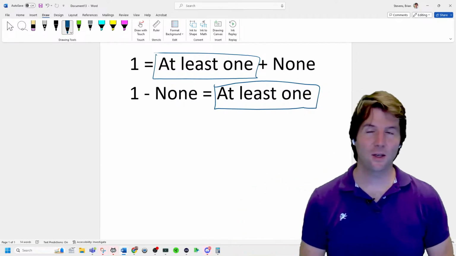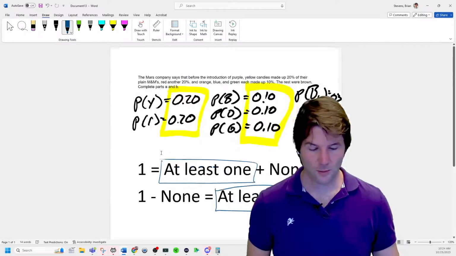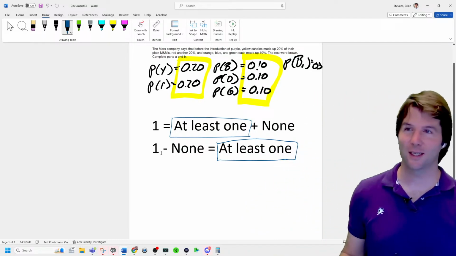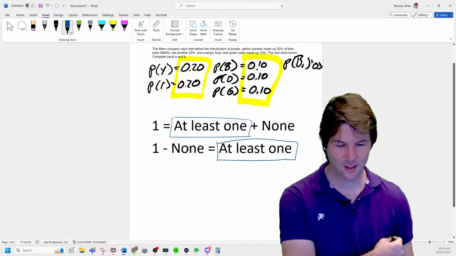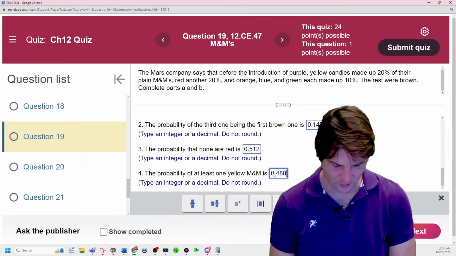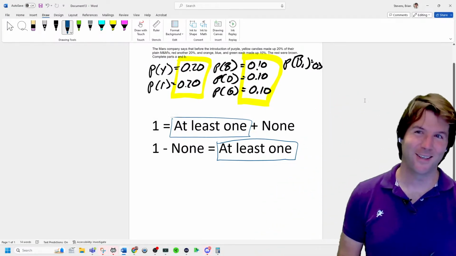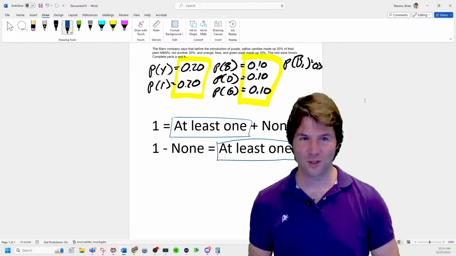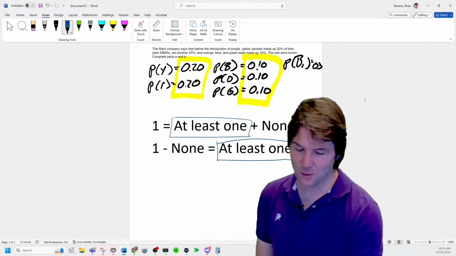So tell me this. If you were to pick M&Ms and none were yellow, what's the probability that the first is not yellow and the second is not yellow and the third is not yellow? You know what's funny? Unless we made an error on another one, I think I know the answer to this question. 0.8, 0.8, 0.8. And I knew the answer because that was the probability of not red, because red and yellow had the same probability. So the first is not yellow, and the second is not yellow, and the third is not yellow. So with that right there, that is the probability of none.